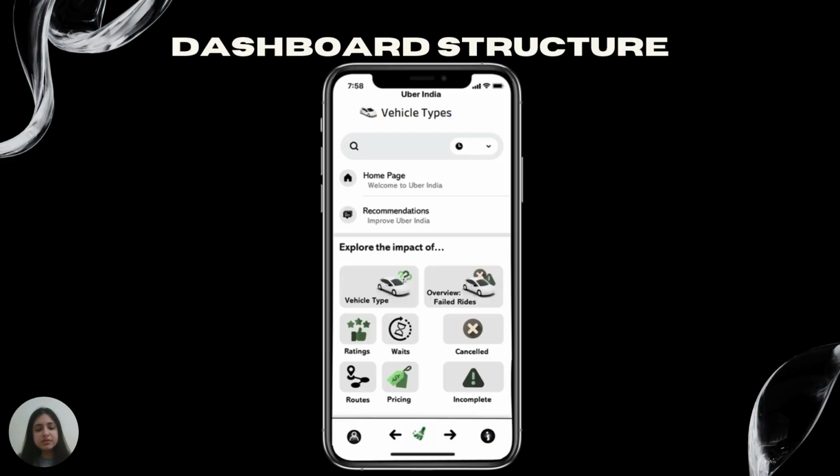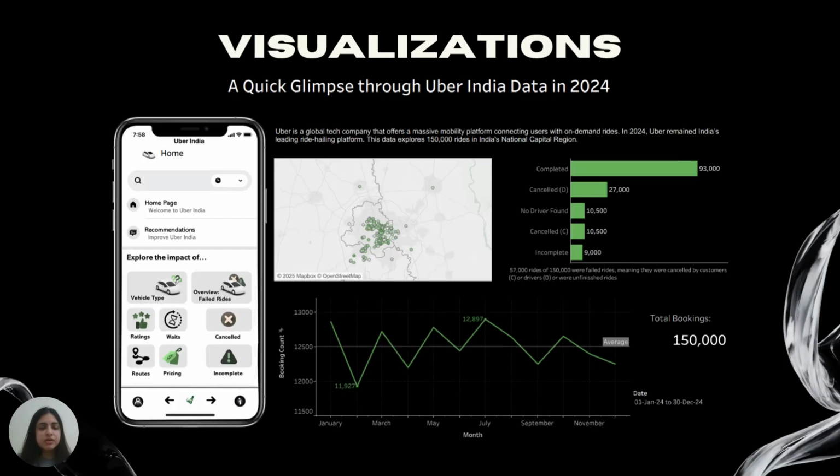And then in the right most corner, we have the icon button, which if you hover over will give you a tooltip which clarifies what this specific dashboard is for and what certain features it has and filters that you can use to filter the information. So first of all, we have our homepage dashboard, which shows just general information about our data set. So first, we have all the locations that the drivers go to.